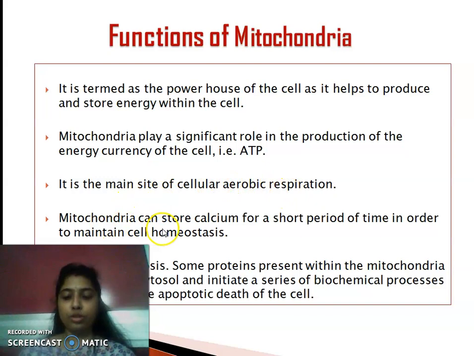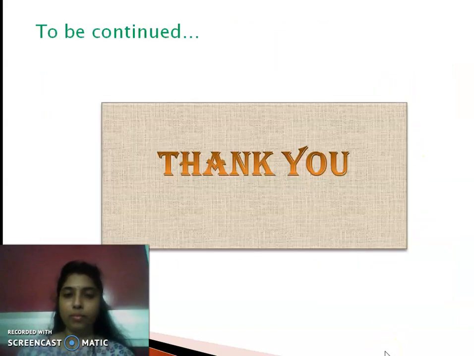Next, mitochondria can also store some calcium ions, and this helps to maintain the cell balance. Then it helps in apoptosis. What is apoptosis? It is programmed cell death. When a cell is injured or something like that, the cell is programmed for death, and this process is termed apoptosis, and the mitochondria help in this process. So these are the important functions of mitochondria.